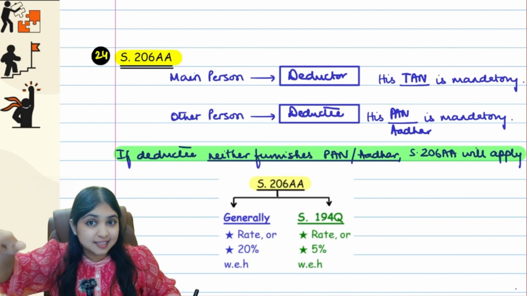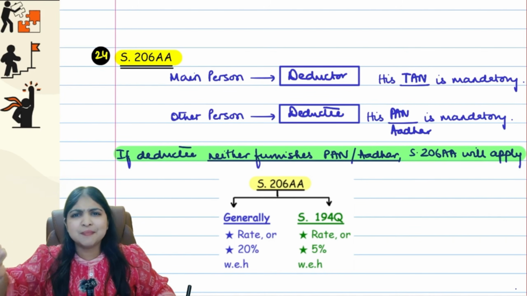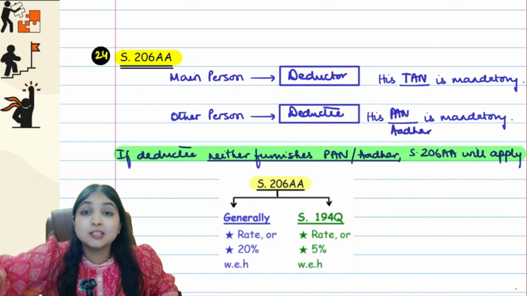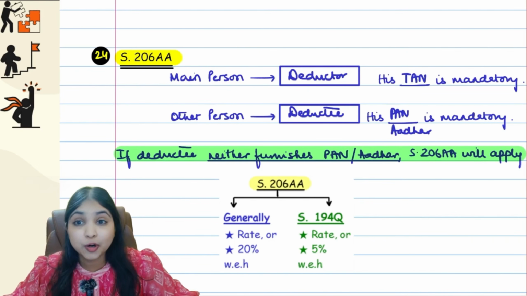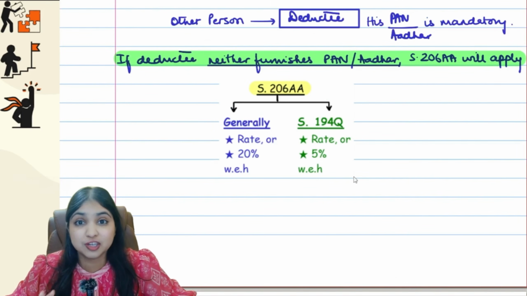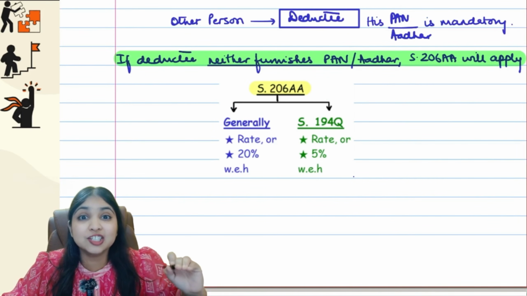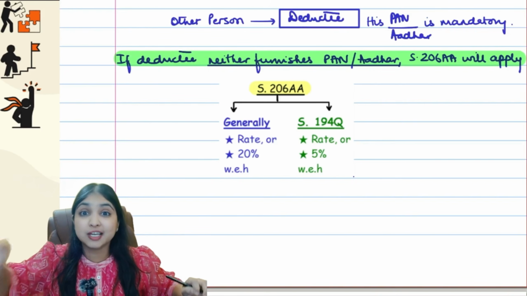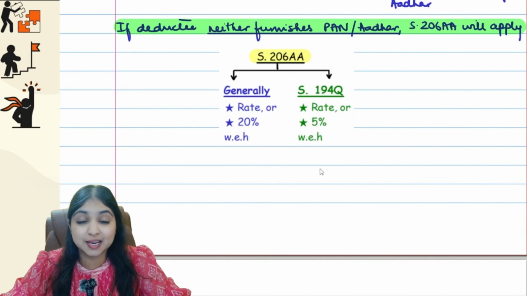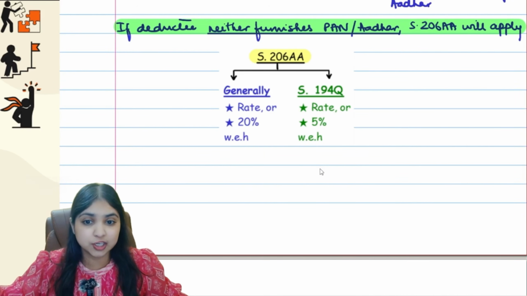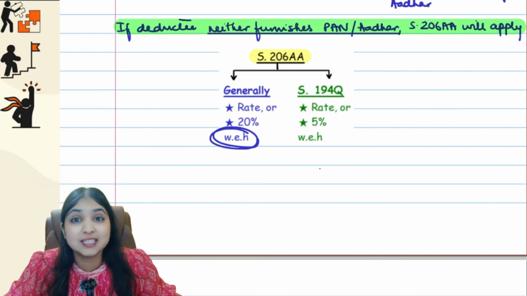Understanding guys, main person in TDS is a deductor. Deductor's TAN is mandatory. Other person is deductee. Deductee's PAN or Aadhaar, give at least one. If the deductee is not giving PAN, also not giving Aadhaar, that is when I will think about 206AA. Now what 206AA says is that if the deductee neither gives PAN nor gives Aadhaar, we will change the TDS rate. Doesn't matter which section guys. Remember, 206AA will apply for all sections. If 206AA applies, then the TDS rate itself will change. Whatever is the rate of that particular section, or 20%, whichever is higher.